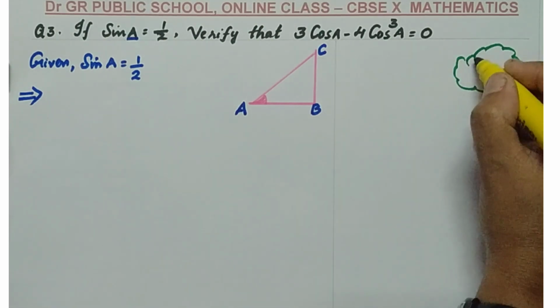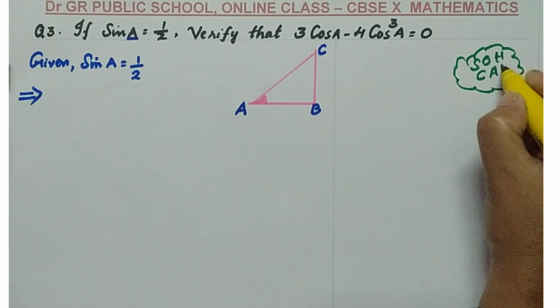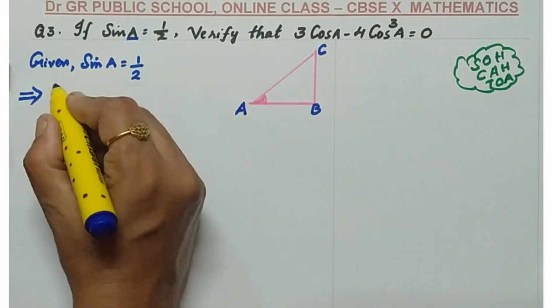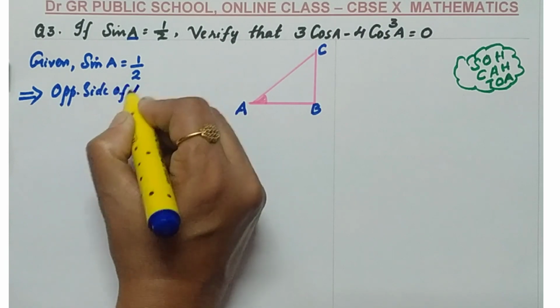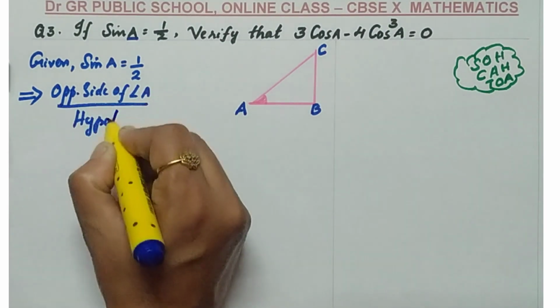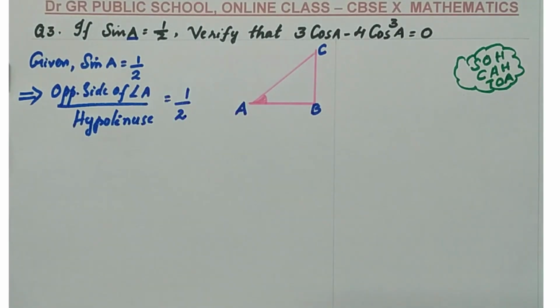The mnemonic states that sin is opposite by hypotenuse, cos is adjacent by hypotenuse, tan is opposite by adjacent. Now I am going to write the formula here. Sin A equal to 1 by 2, which implies, what is the formula for sin A? Opposite side of angle A by hypotenuse. This is given to us as 1 by 2.